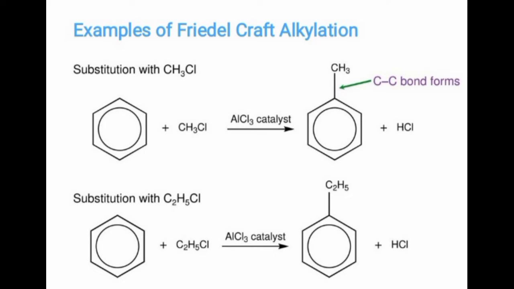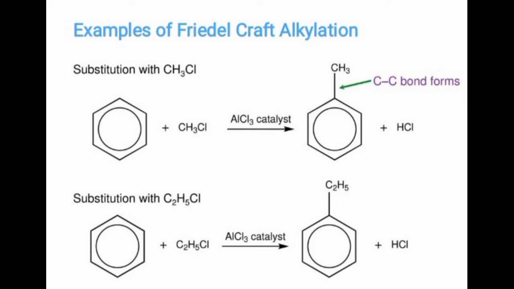Let us see some examples. When an aromatic compound, here benzene, is reacted with methyl chloride in the presence of aluminum chloride as a catalyst under anhydrous conditions, one of the hydrogens present on a carbon of the aromatic ring is replaced by CH3. That means it is an electrophilic substitution type of reaction, because hydrogen, that is a proton, is substituted by the methyl group. The methyl group carbon is a positively charged carbon.